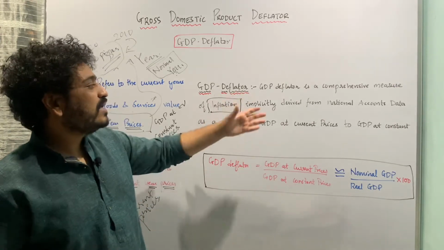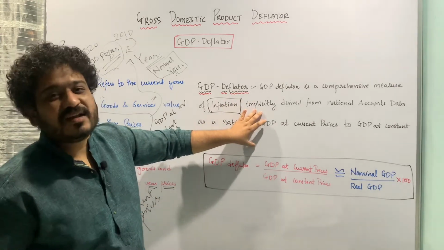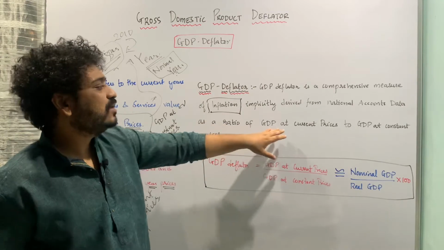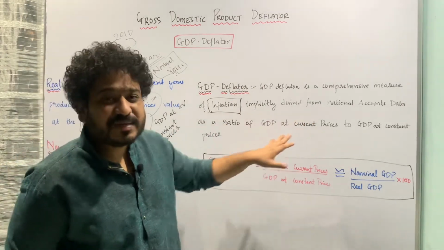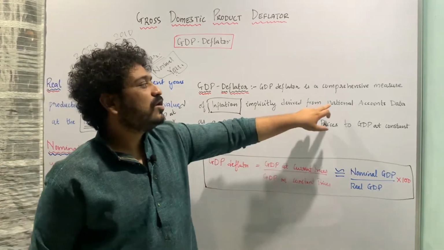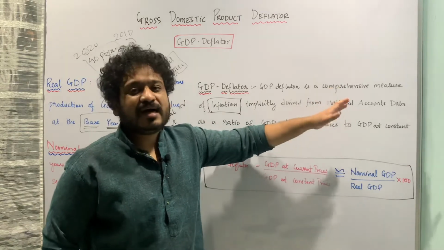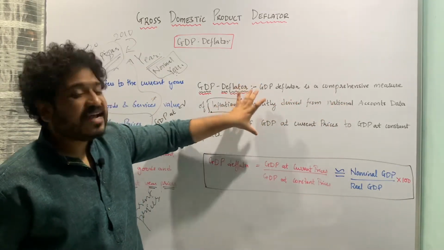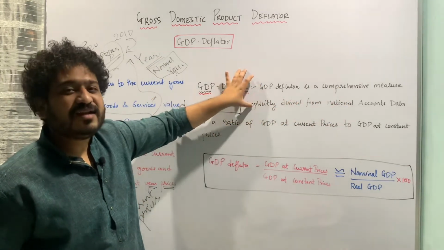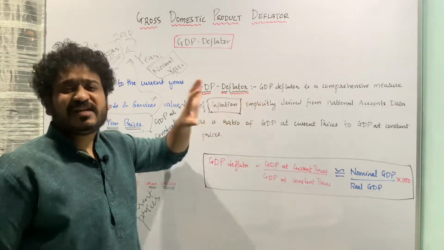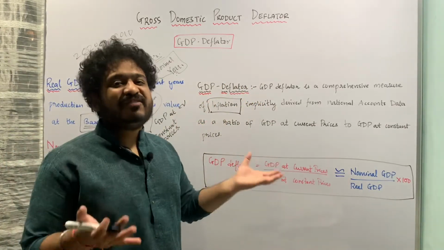So this is how I calculate the GDP deflator. And how do I get the numbers of GDP at current prices and GDP at constant prices? They come from something called national accounts data. I hope the idea is pretty much clear. It is just giving me a sense of inflation.